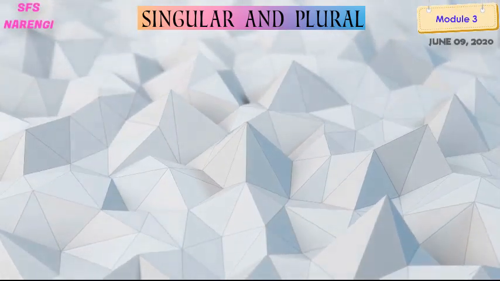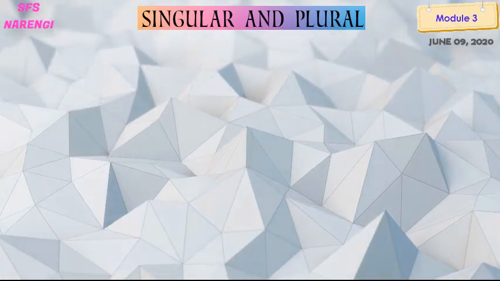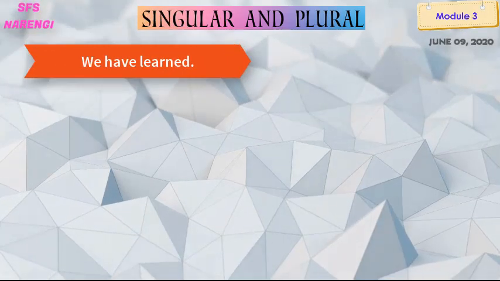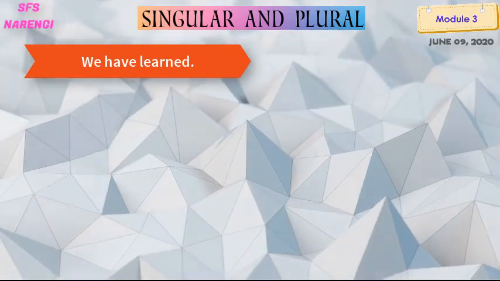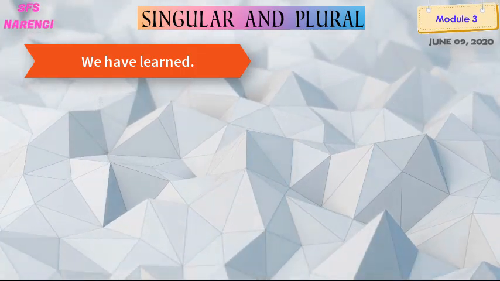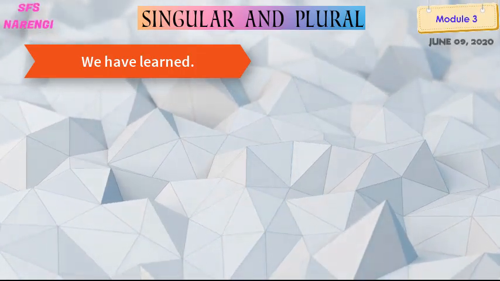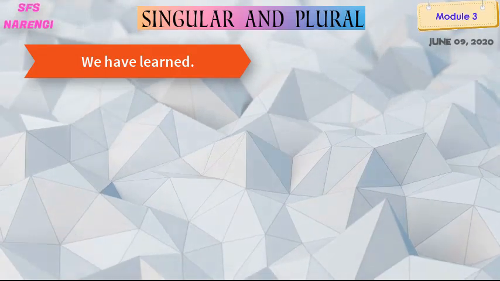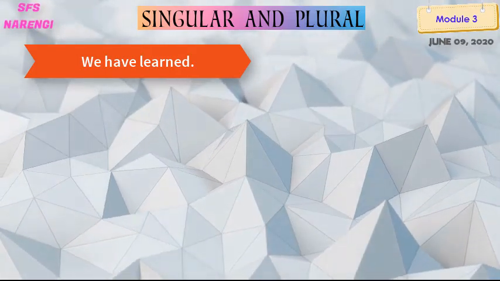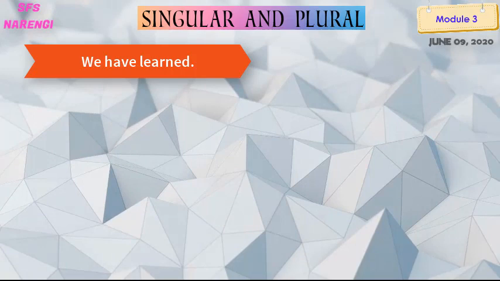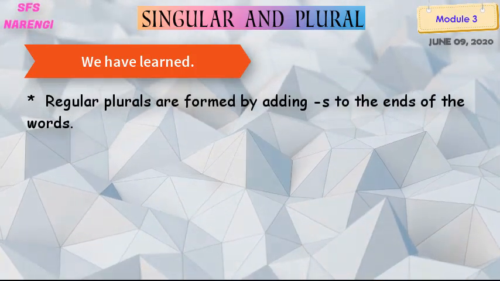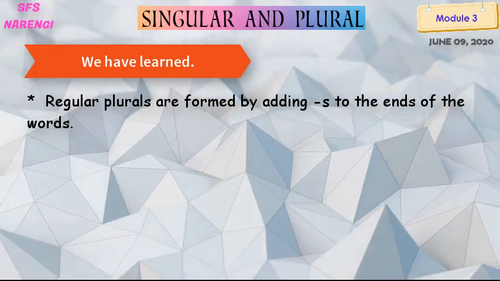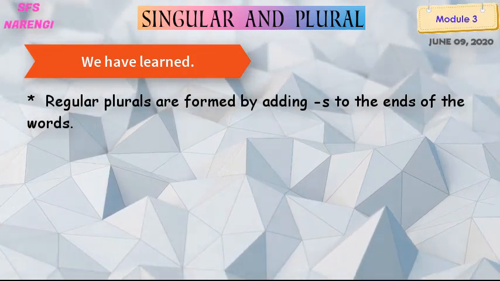So my dear students, it's time to wrap up. So what have we learned till now? We have learned 4 rules in singular and plural, right? So what are the rules? I hope you all remember. The first rule is regular plurals are formed by adding s to the ends of the words, right?